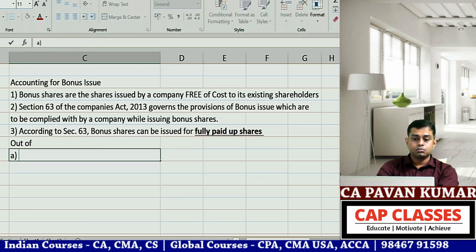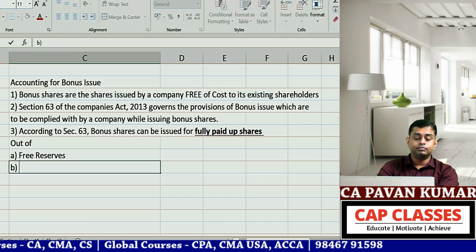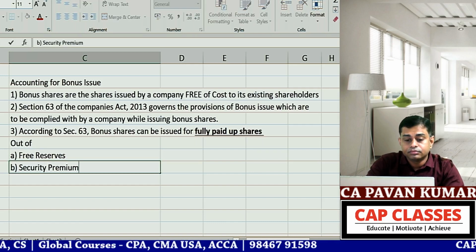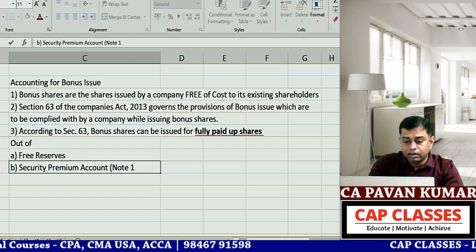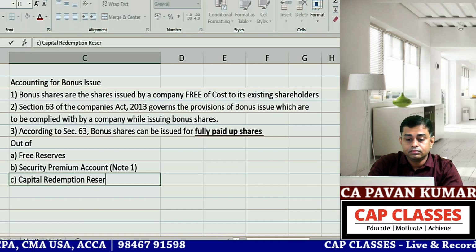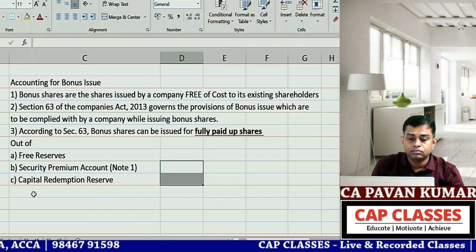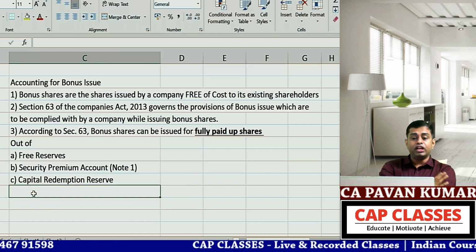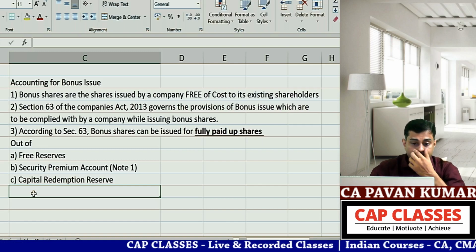A. Free reserves. B. Security premium account. Under this, note 1. C. Capital redemption reserve. Against fully paid up shares, bonus shares can be issued out of free reserves, out of security premium account, out of capital redemption reserve.